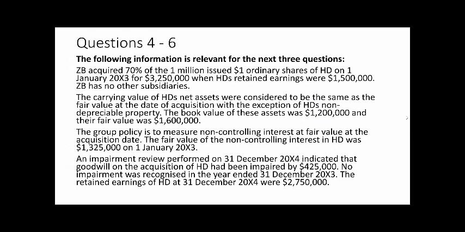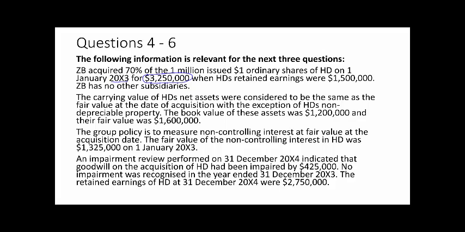So if we go back to the main body of the question then, it tells us that in this case we're looking at ZB having purchased 70% of the 1 million issued $1 shares of HD, and that acquisition took place back on the 1st of January 2003. The cost of acquiring those shares then is this 3.25 million figure that we've been given here.